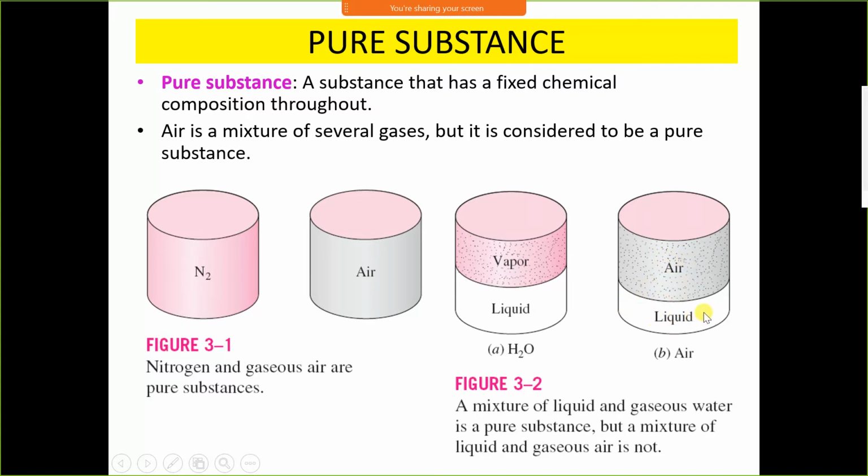The liquid part may be nitrogen, may be oxygen, and the gas contains nitrogen, oxygen, argon, helium, other gases. Therefore composition of air in the gas phase is different, and in the liquid air the composition is different. Therefore it is not a homogeneous composition. Therefore mixture of liquid air and gaseous air is not a pure substance.